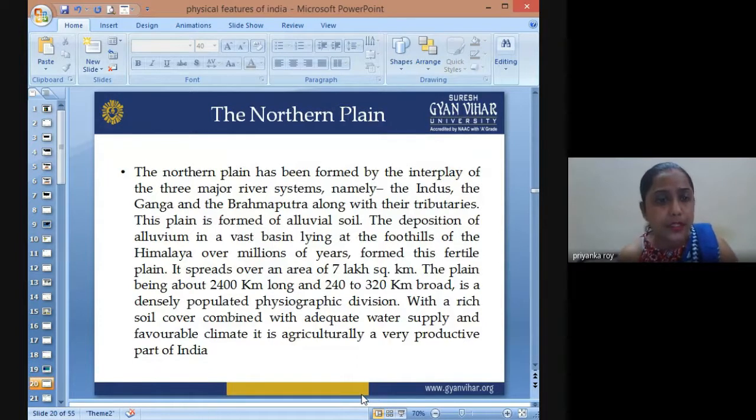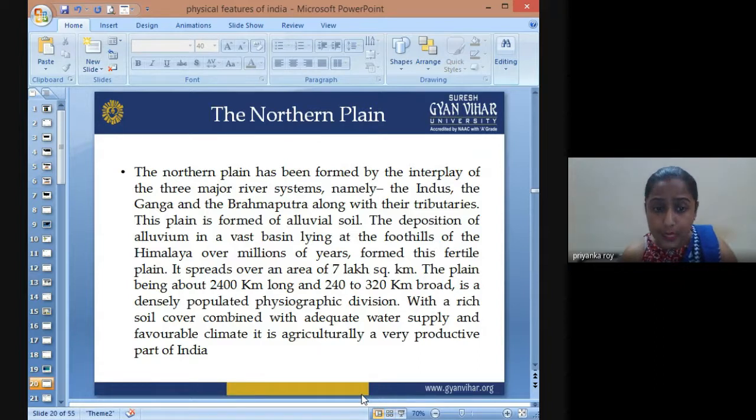Now, the northern plain has been formed by the interplay of three major river systems: in the west we have Indus, in the middle Ganga, and on the eastern side Brahmaputra. Along with their tributaries, they form a very rich fluvial soil, which is very beneficial for agriculture. The deposition in a vast basin lying in the foothills of the Himalayas over millions of years formed these fertile plains.